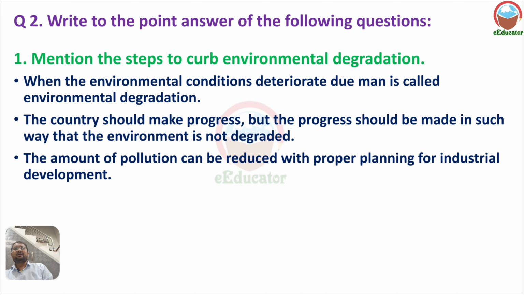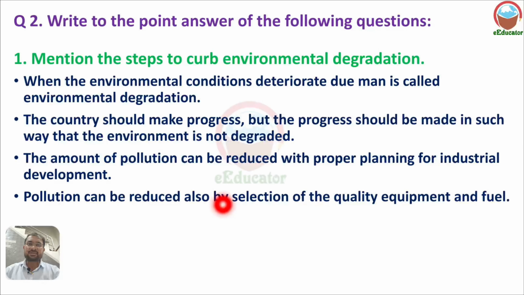So pollution can be reduced. How can it be reduced? With proper planning for industrial development. Pollution can also be reduced by selection of quality equipment.